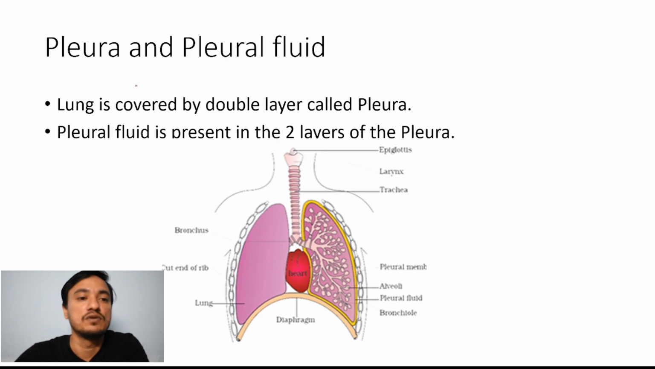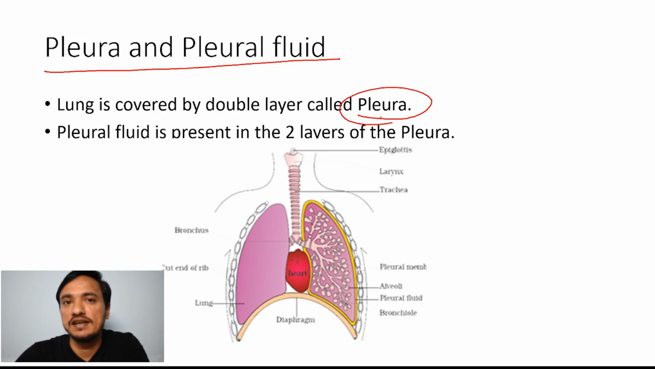Okay, then there is the last topic, pleura and pleural fluid. Lung is covered by a double layer pleura. Pleura is nothing but the covering of the lung. You can see here pleural fluid. This is the pleura, and this is the pleural membrane. This is called pleura, which is double layered. One is inside and one is outside. These are the pleura.